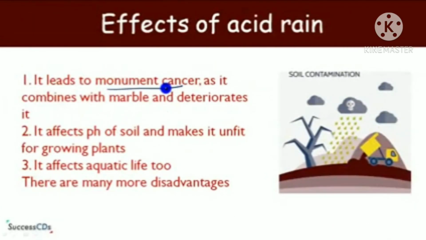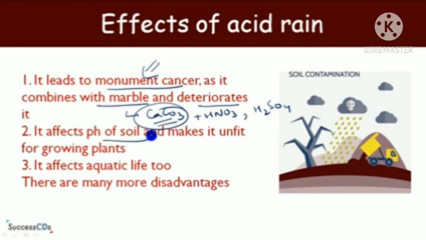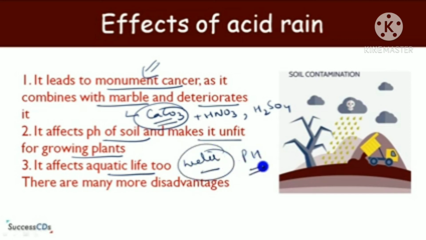Now, effects of acid rain. It leads to monument cancer as it combines with marble and deteriorates or damages it. It affects the pH of soil and makes it unfit for growing crops. Acid rain makes the soil acidic, and when the pH of soil becomes low, when it becomes acidic, it becomes unfit for growing crops. It affects aquatic life too, as it reduces the pH of water, and when the water becomes acidic, it is not fit for aquatic living things.